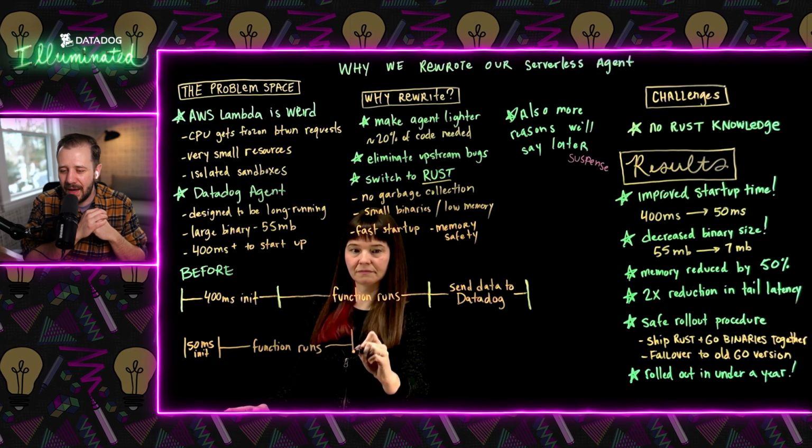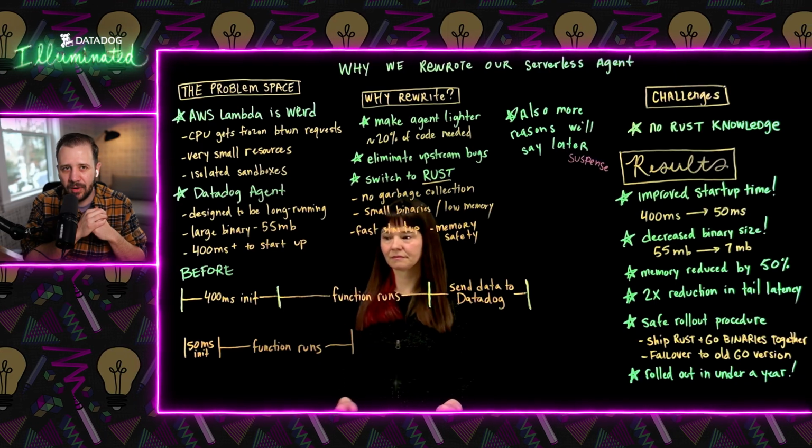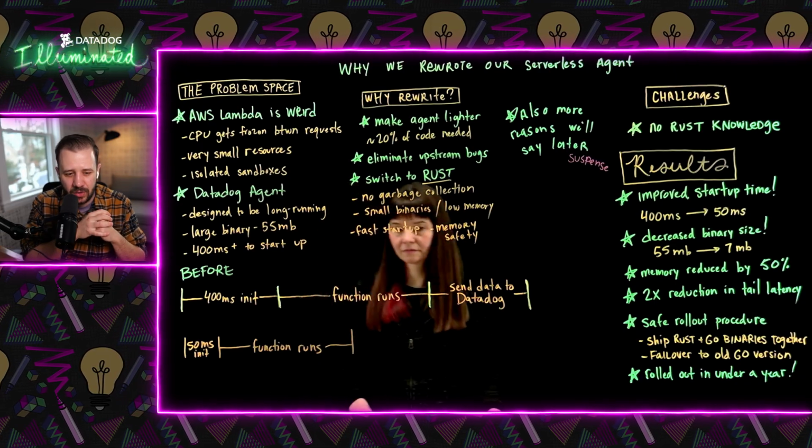We had already had what I think we called a periodic flush strategy in the Go agent, where if the function was busy in the sense that it was being invoked more or less constantly, so there were enough requests that the sandbox was very busy and it kept running, we would buffer some data. We would batch a bunch of data over maybe a minute or so, and then after that we would flush that data. When we're flushing that data, we were preventing that sandbox from picking up another request. We were blocking. Okay. Yeah.